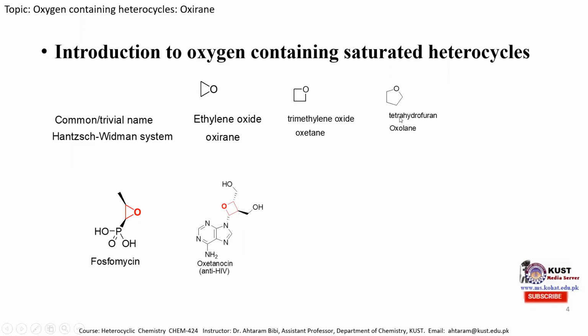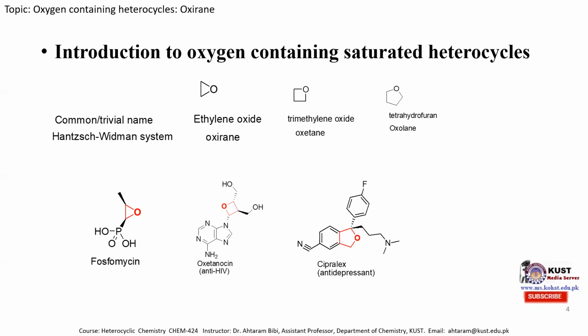is tetrahydrofuran. Tetrahydro means that four hydrogens are added, and there is one oxygen atom, so this is tetrahydrofuran, and the IUPAC name is oxolane. It is also biologically important and present in different types of drugs. We can see over here that it is present in the Cipralex molecule, which is used as an antidepressant drug. You can see over here it is highlighted in red color, the oxolane molecule. Besides Cipralex, this oxolane molecule is naturally present in morphine, which is used as an analgesic.